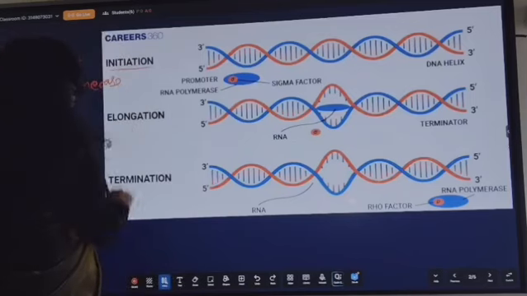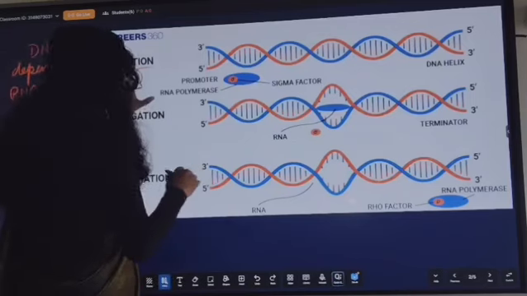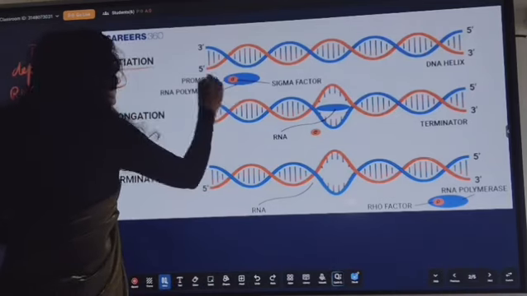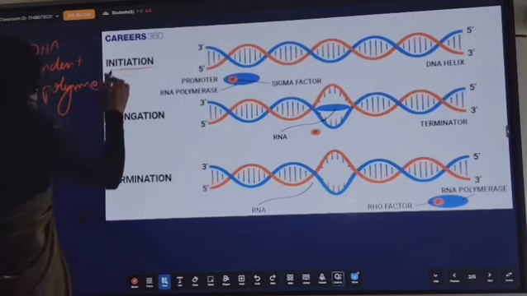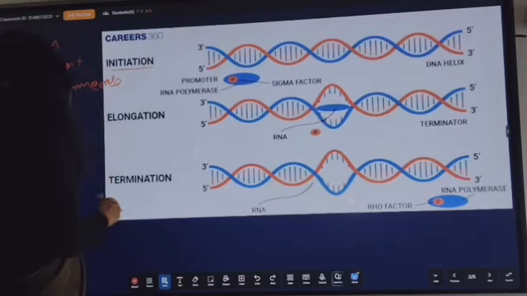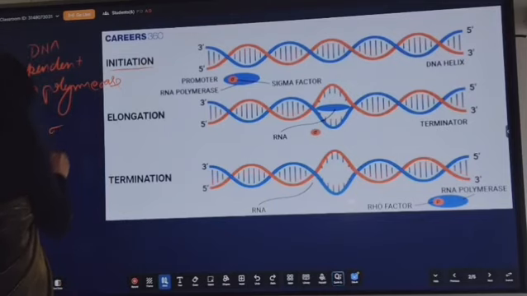So look, this is initiation. In initiation, two factors are involved. Actually, in this transcription, two factors are involved. The first one is the sigma factor, and the second one is the rho factor. This is the rho factor, and this one is the sigma factor.